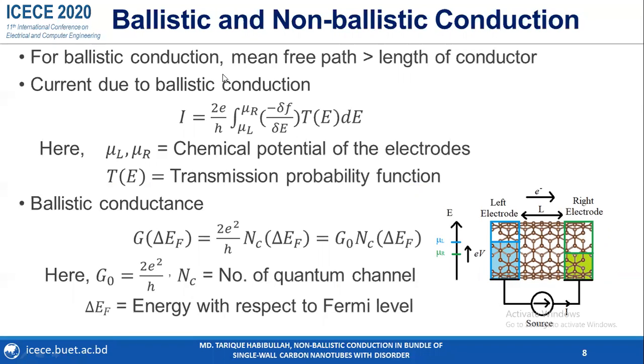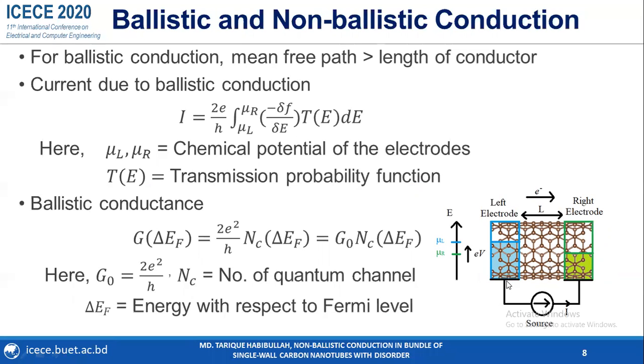Next, we proceed to the theory which was used in our work. We know ballistic conduction is such kind of conduction in which the mean free path is greater than the length of the conductor or length of the carbon nanotubes. This is the formula for current due to ballistic conduction.